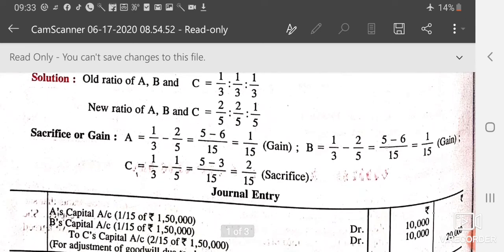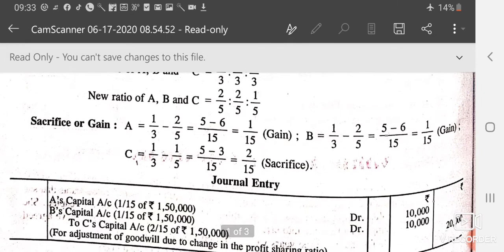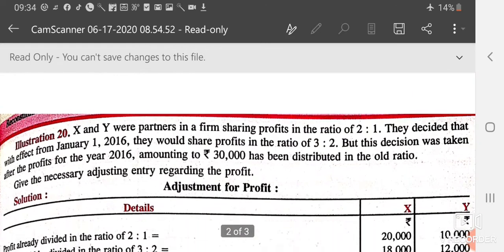So A and B both will pay to C in the gaining ratio. A's capital account is debited 1/5 of 150,000, B's capital 1/5 of 150,000, that is 10,000 each, to C's capital, which is getting 20,000.